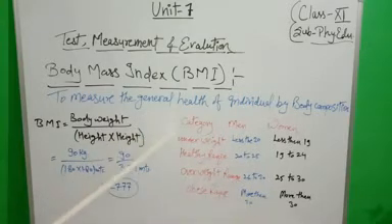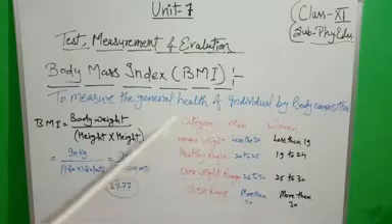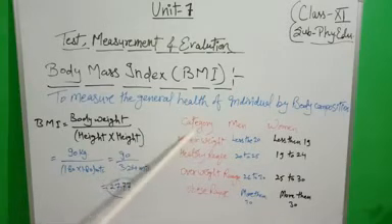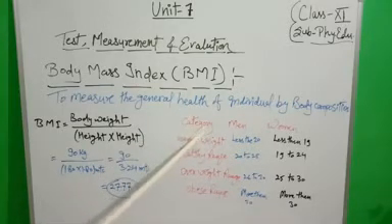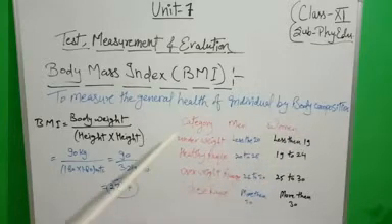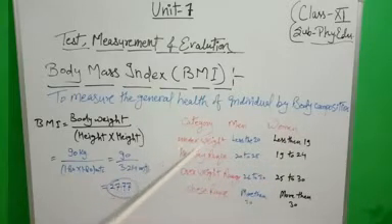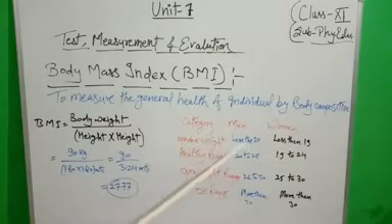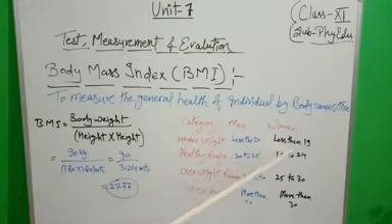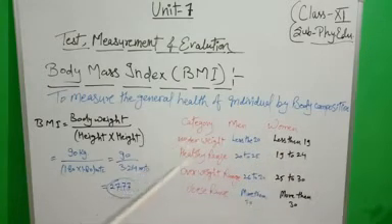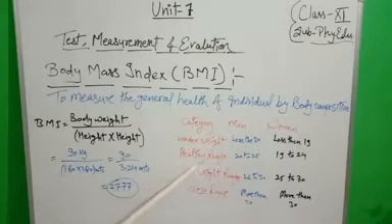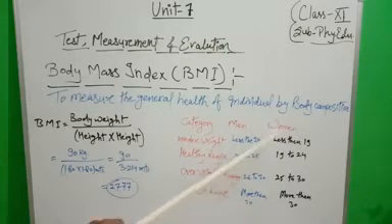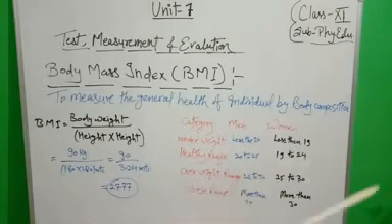So we have to follow this table. There are three parts: category, men and women. Number one category is underweight. For men it is less than 20, for women less than 19. Then the next category, healthy range. For men it is 20 to 25 and for women 19 to 24.